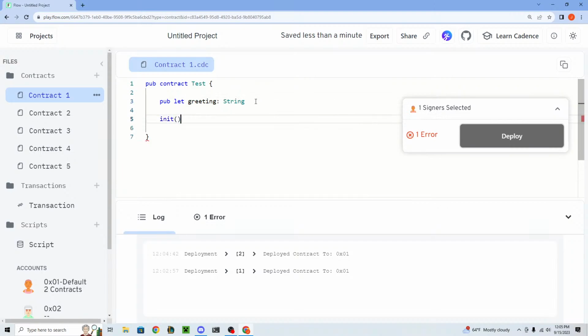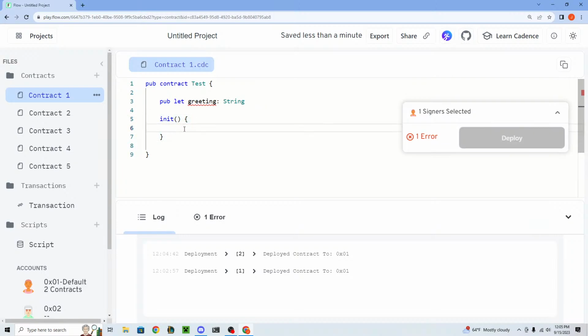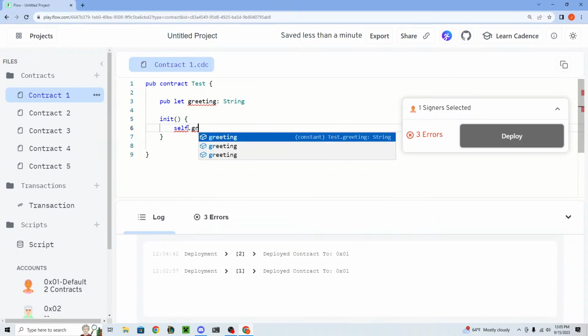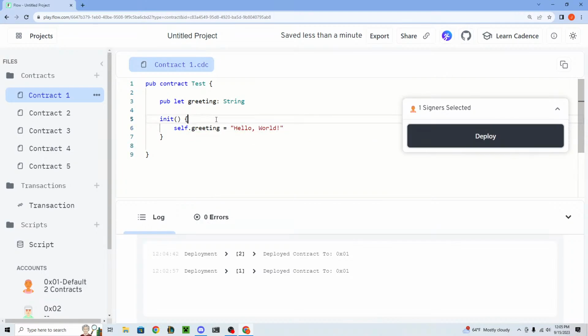Now, for any variable that we create, we also have to initialize it inside of an init function. So let's say self.greeting equals hello, comma world, right? The most typical example in the coding world. So we've initialized a greeting variable, and when we deploy this contract, the init function will get run, and it's going to set greeting to hello world. But that's all this contract does. It's pretty simple. So if we go ahead and deploy this, now it is deployed to a certain address,